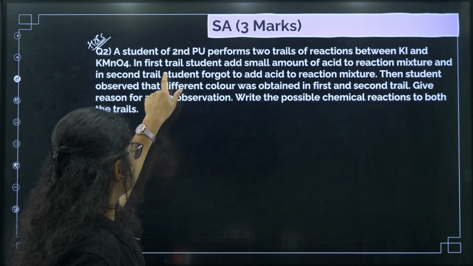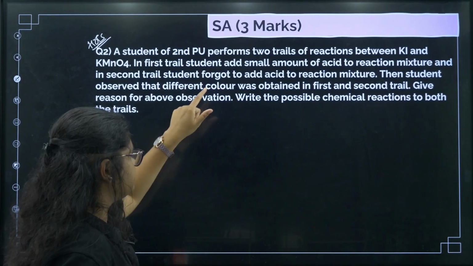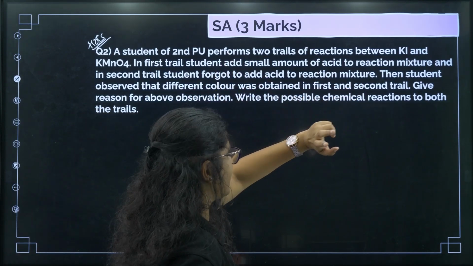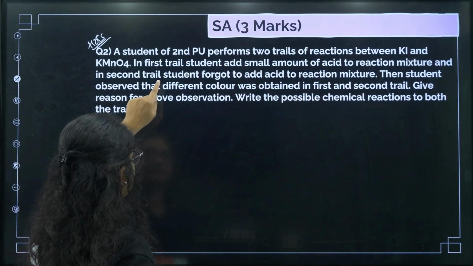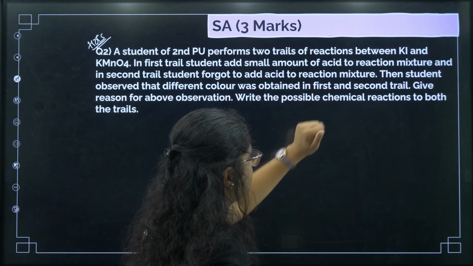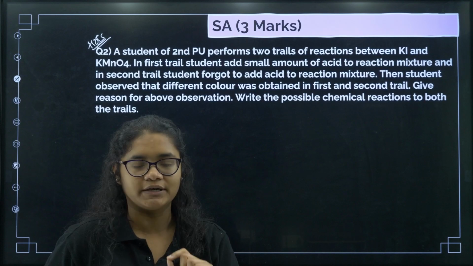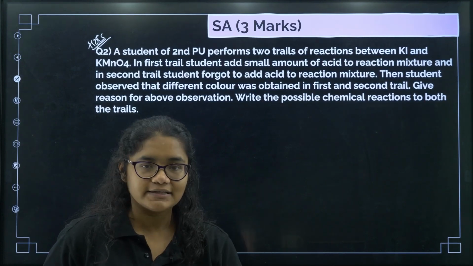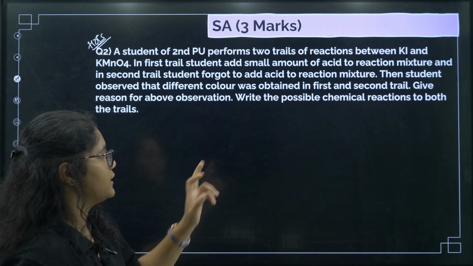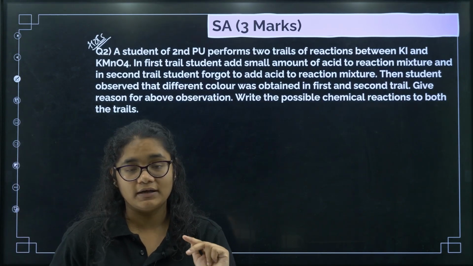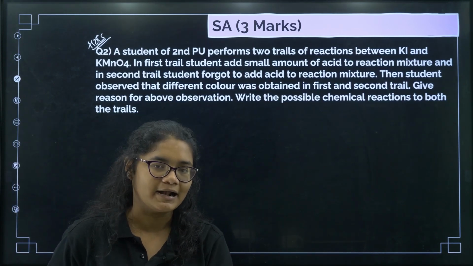In the first trial, in the first experiment, the student adds a small amount of acid to the reaction mixture, and in the second trial the student forgot to add acid to the reaction mixture. So in the first reaction the student added some amount of acid, and in the second reaction the student forgot to add any acid.